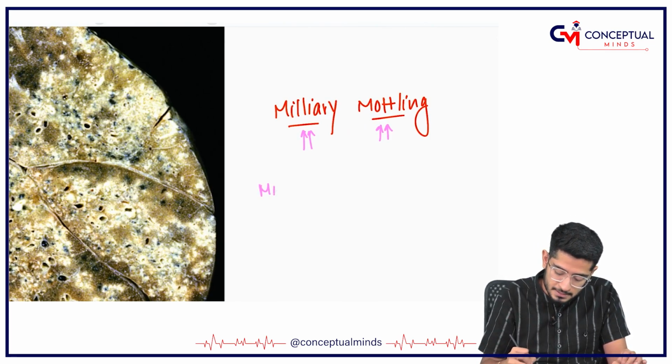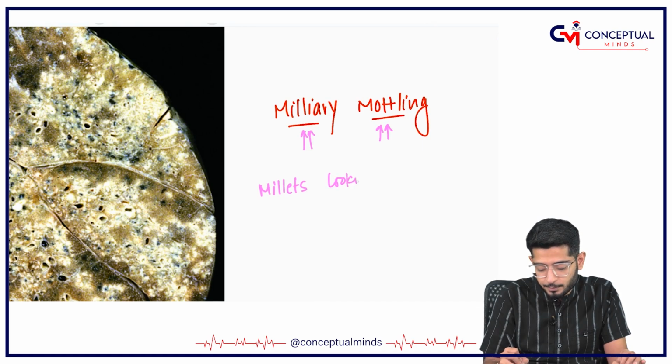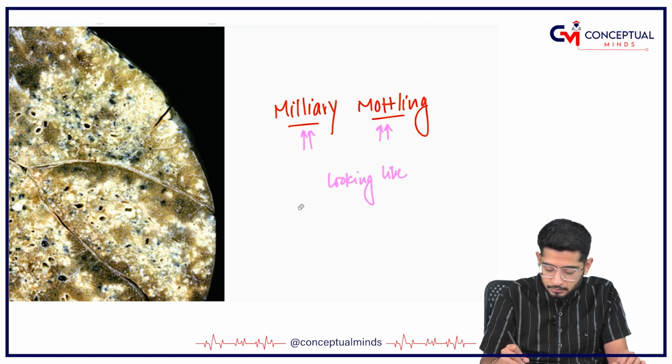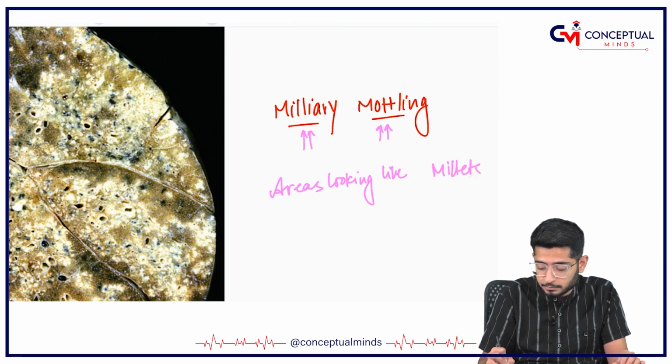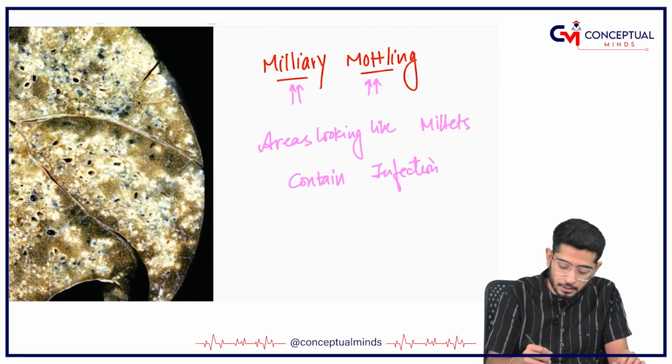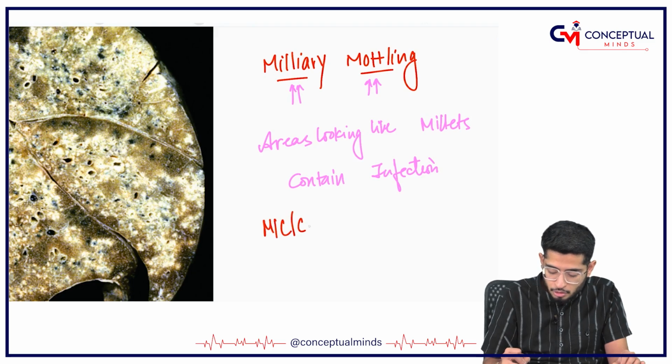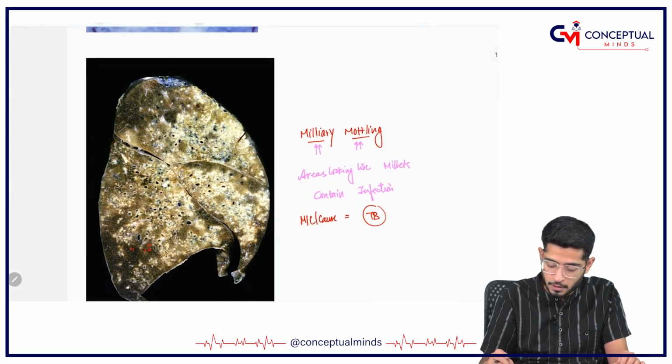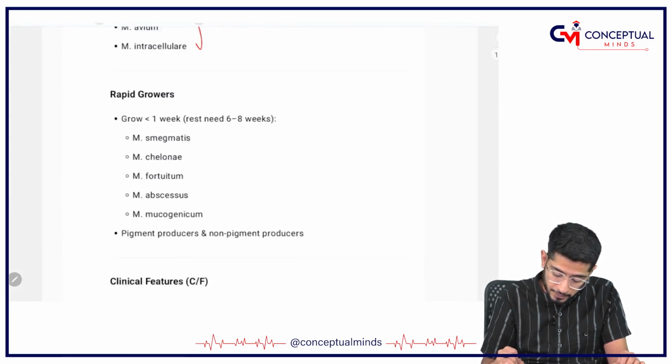These areas looking like millets contain infection, and the most common cause for miliary mottling is tuberculosis. Clear? Good.